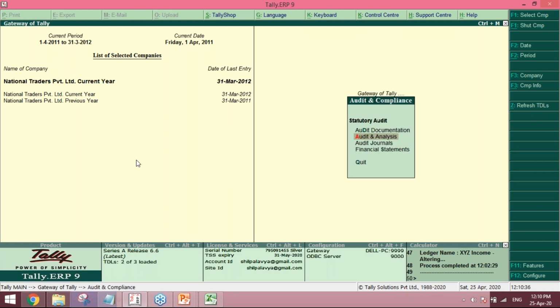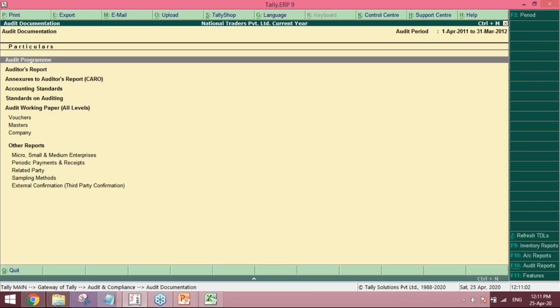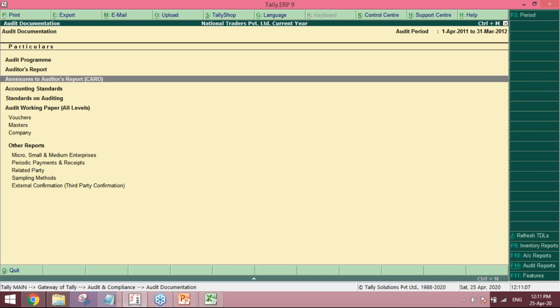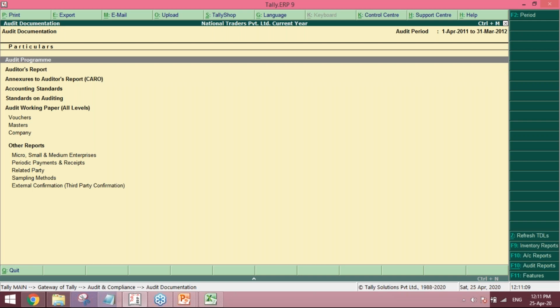Okay, so if you see, there are four features out here: audit documentation, audit analysis, audit journals, and financial statements. I'll give you a brief of that. Audit documentation is nothing but planning of the audit. If the chartered accountant wants to ensure that whatever audits he's doing, he can put in the entire documentation, and he can also put the notes to it. So he can put the audit program, auditor's report, the standards of auditing. He can also put his working papers.